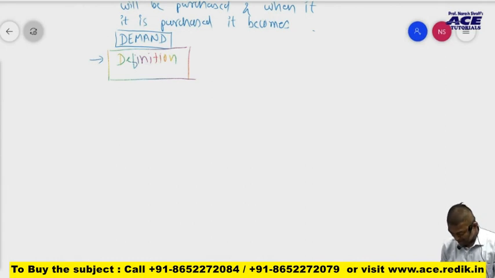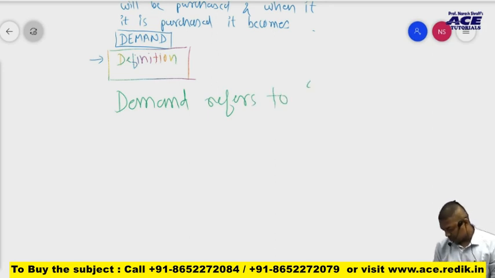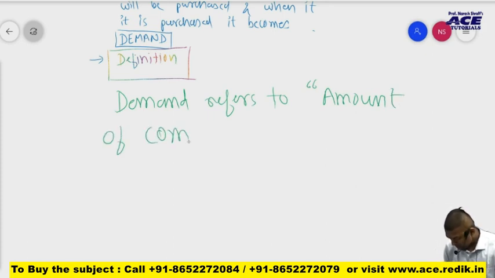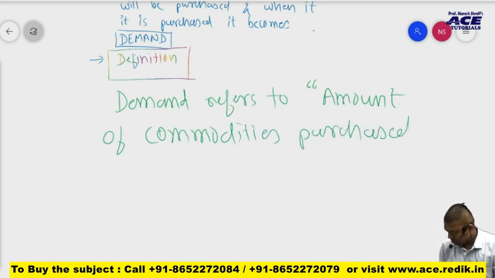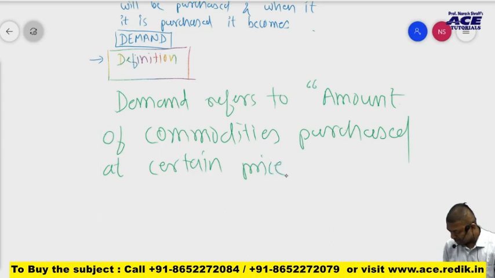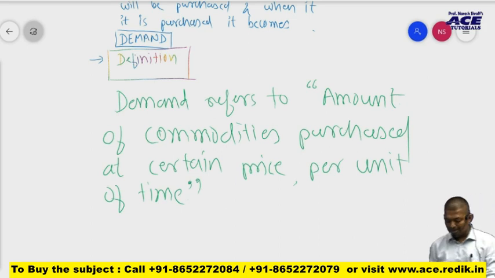Demand refers to the amount of commodities purchased, and very important, at a certain price per unit of time. This is what the definition of demand is.